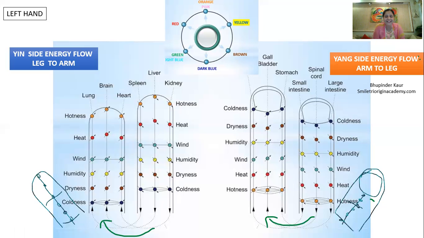Okay, so the lung meridian, respiratory system, we are looking at as the wind meridian, because this person has anger also, yin anger also. This person doesn't have any sadness, and you know that the lung meridian has a connection with sadness when you see from the structural point of view. Yes, and the lung meridian has a connection with anger when you see from the functional point of view. So in this case, we diagnose that this person has yin anger, a lot of yin anger, no sadness at all.